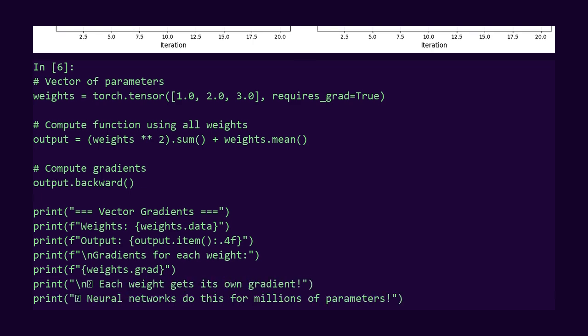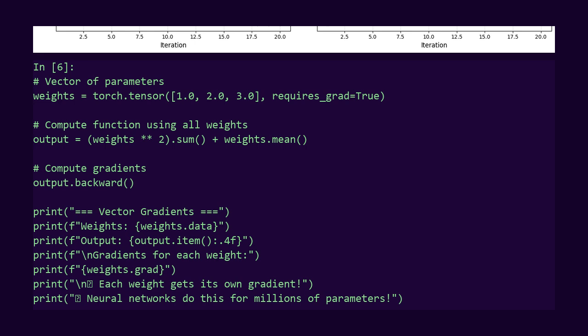Some addition, some multiplication, some squaring. A typical neural network operation. When I call backward, PyTorch computes the gradient for each weight. Look. 3 different gradient values. Each tells us how that specific weight affects the output.